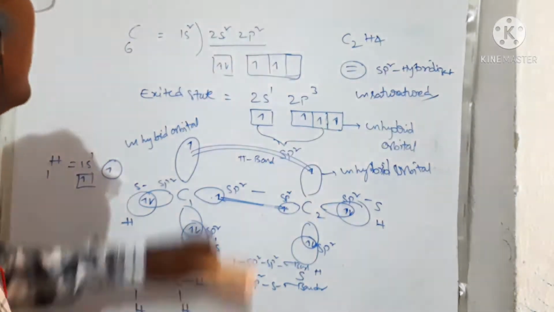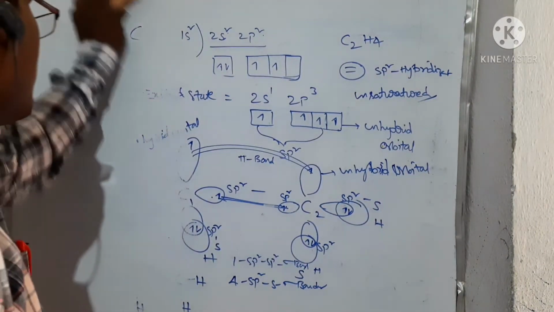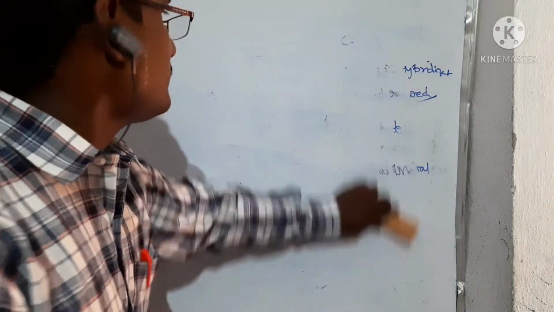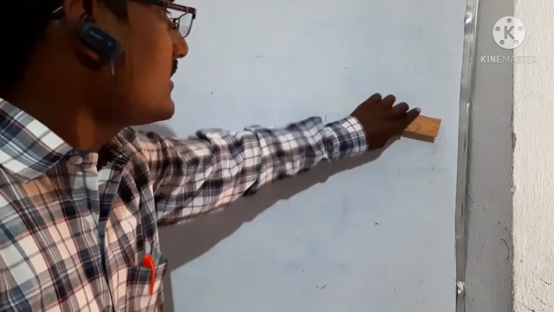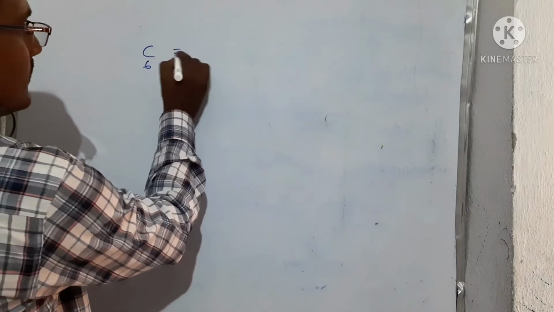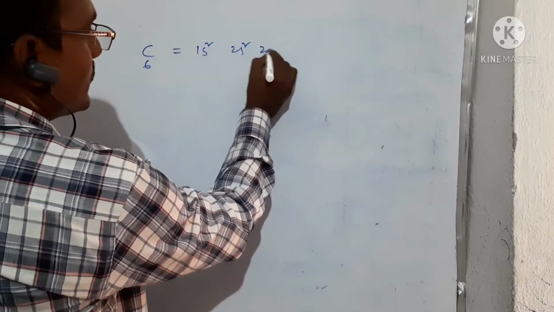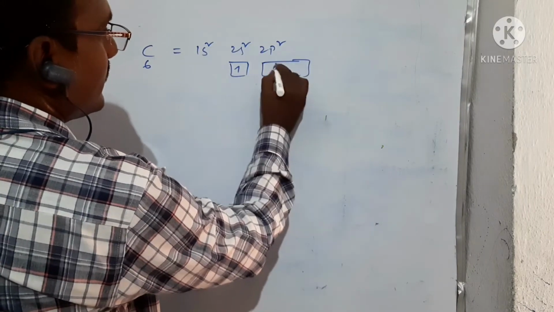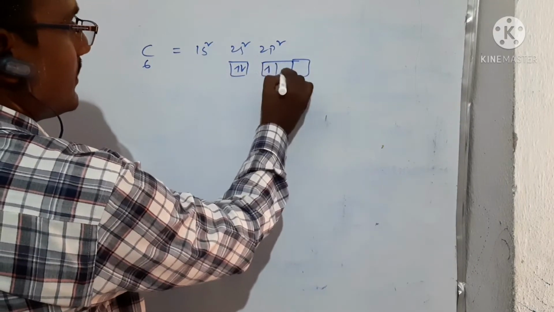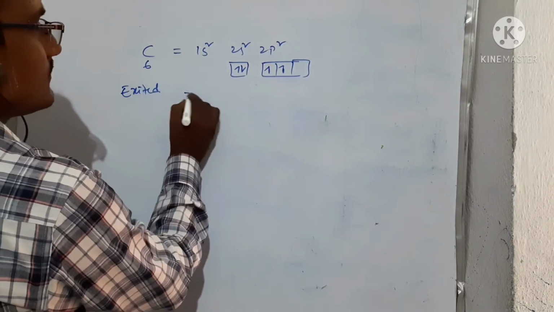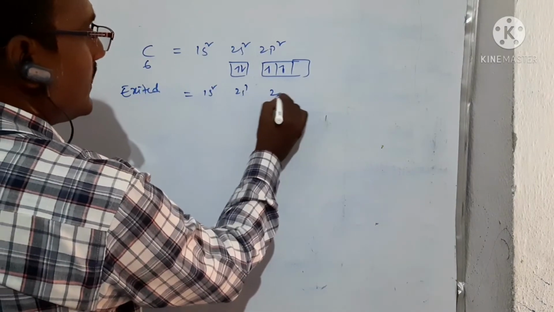Very, very important. Let us see the third type of hybridization involved by the carbon, that is sp hybridization. Carbon 6: 1s2, 2s2, 2p2. In the excited state, 1s2, 2s1 and 2p3.